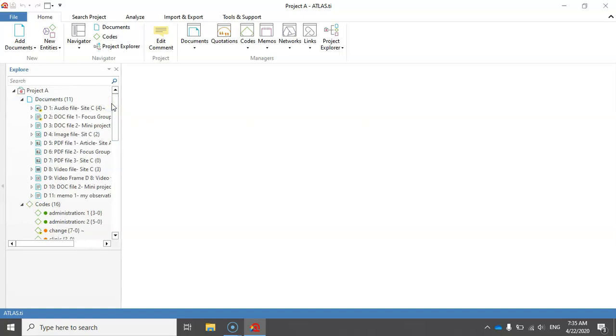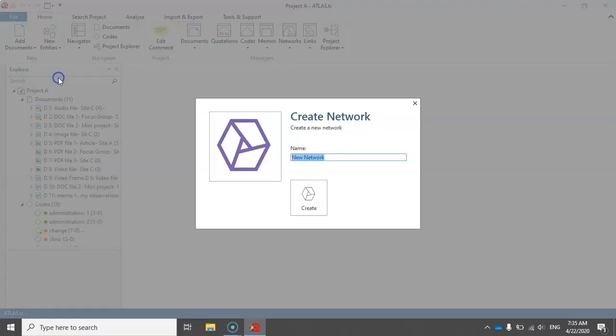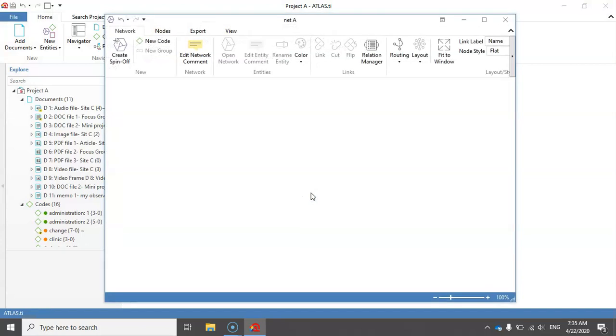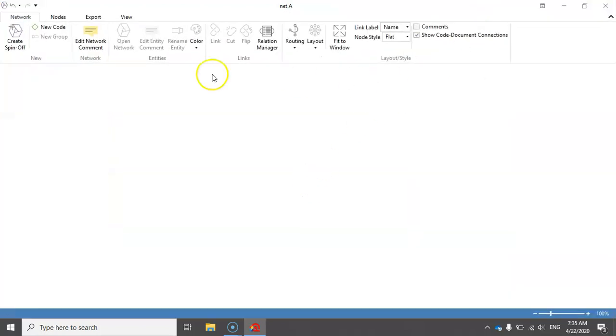To create a network, I click on new entities and then I select new network. Now let me change the name. That's A. And then I click on create. Alright, this is a window where I can create my network.